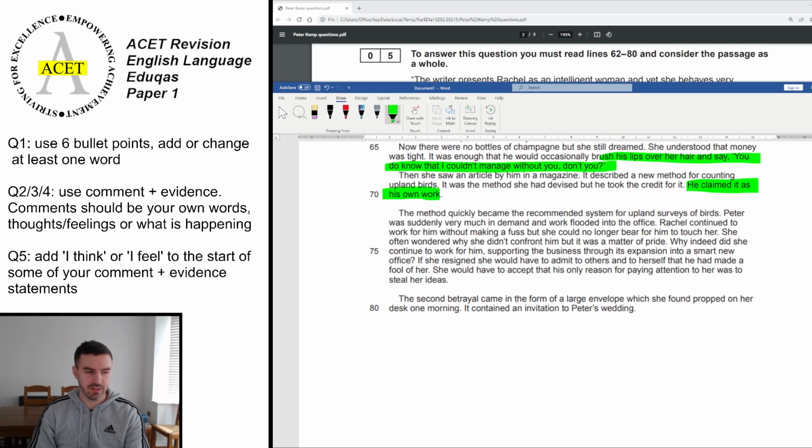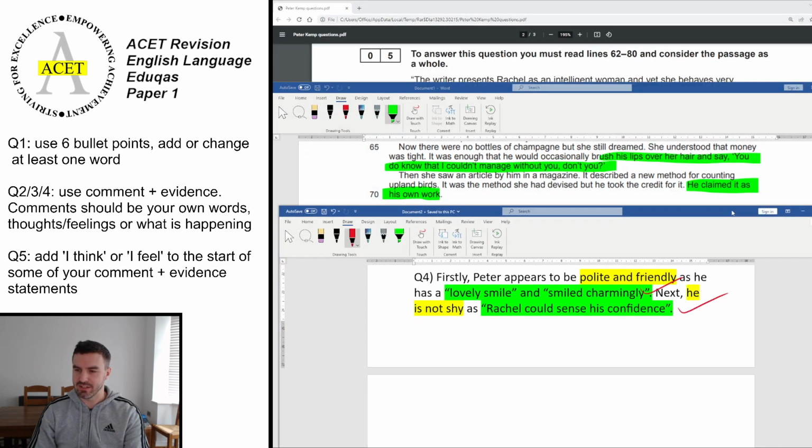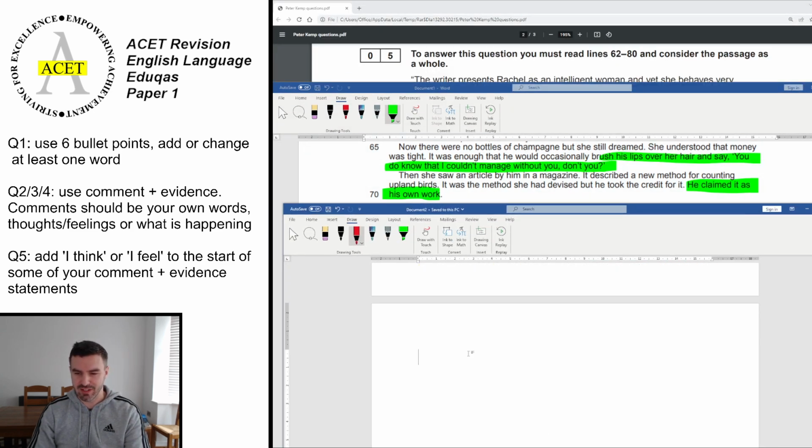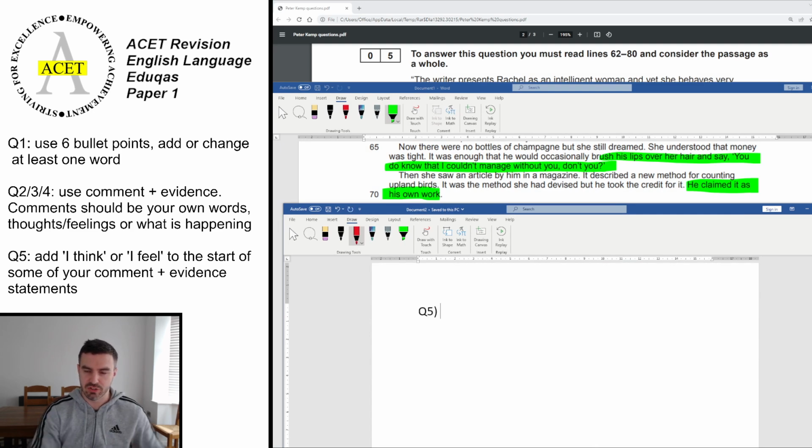So the kind of thing that we could put there in our answer at the bottom is something to show an understanding of that betrayal, of that taking advantage, exploiting of her. There's lots of different ways you could describe it. Okay. Now remember, you have to put I think, or I feel, or I agree with some of your comment evidences at the end, just to show that you are addressing the assessment objective for this question, which is the evaluation, the judgment of her as a character.